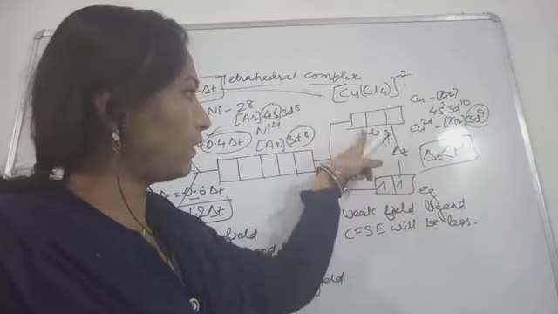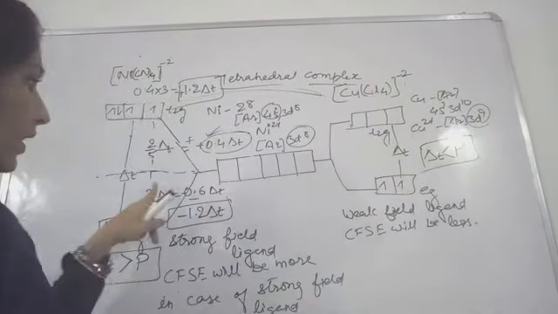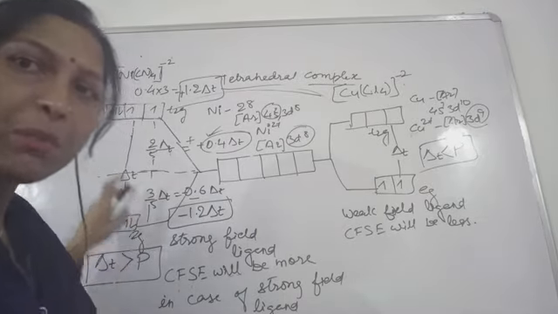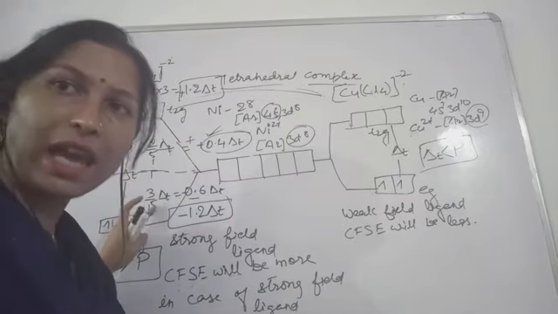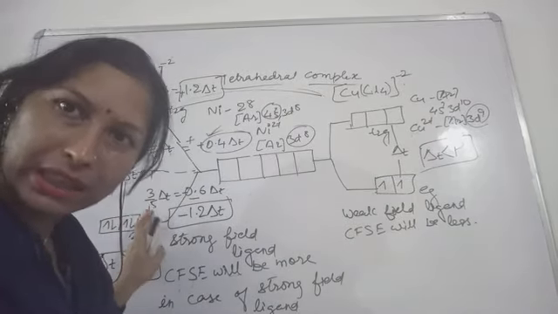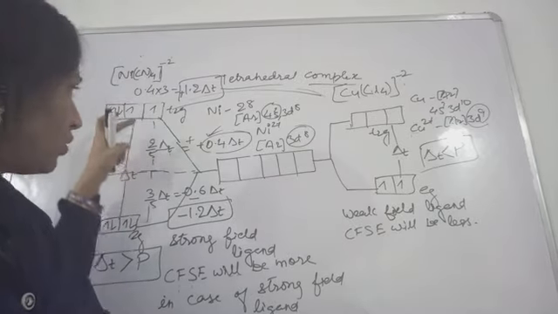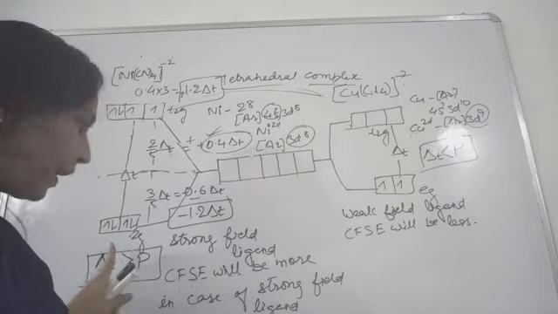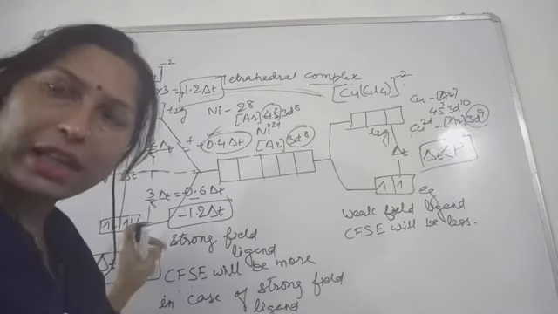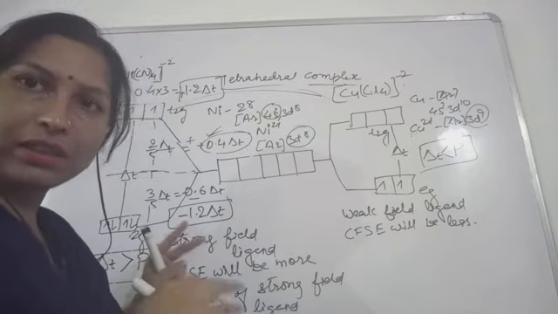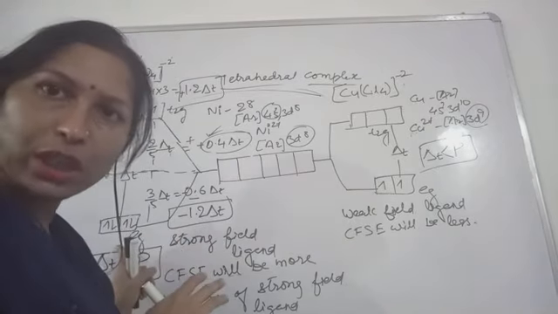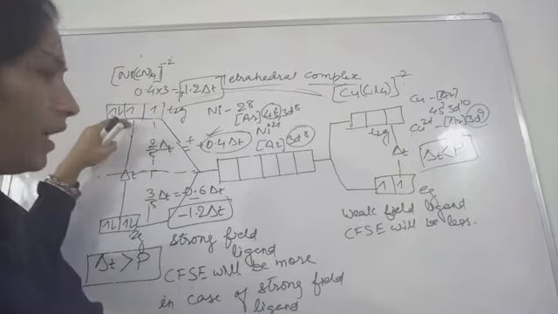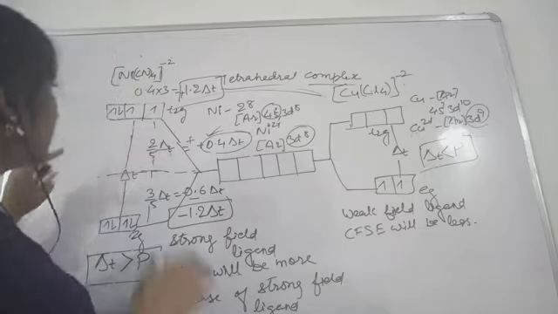In the other case, the pairing will take place. Why? Because delta T, that energy gap, is larger. So here the pairing will take place before going to the higher orbitals. The electrons will get paired, and only if both of the lower orbitals are completely filled will the 5th electron think about going to the higher orbital set, t2g and eg.